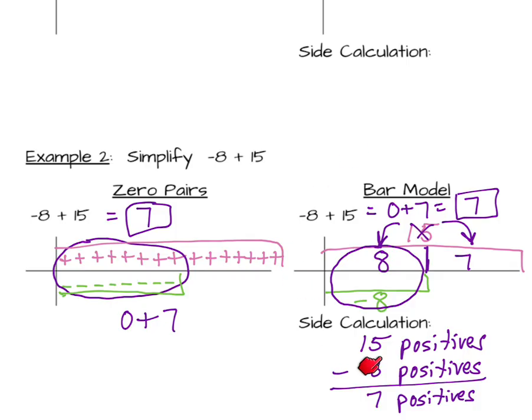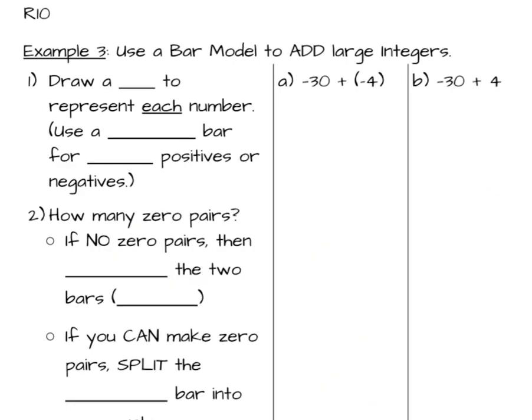So this is how we want to do our additions from now on. So let's formalize this a little bit. By the way, if you didn't add an R to your page number, please add an R. So I want to use a bar model to add large integers.